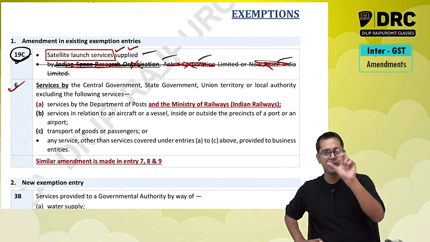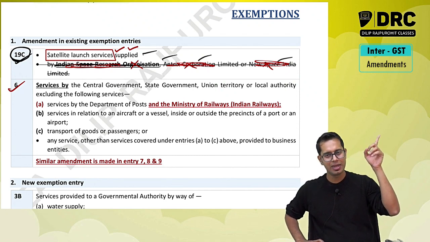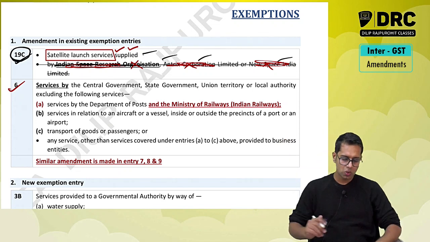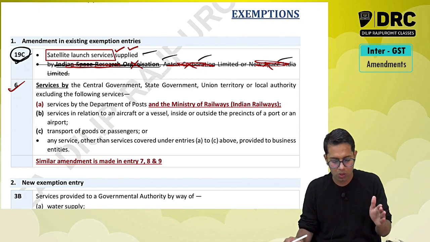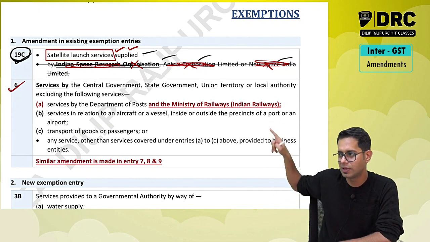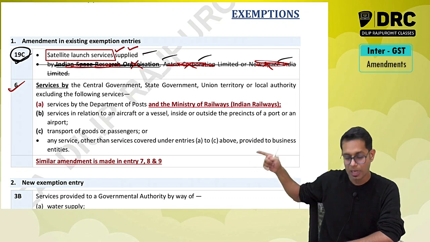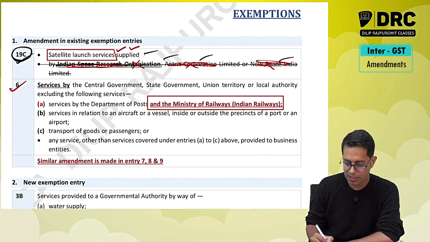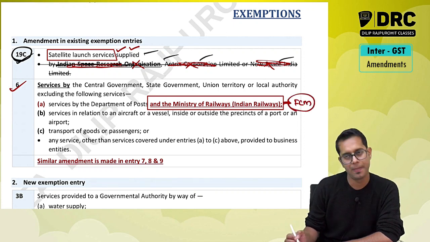Now you remember that the Ministry of Railway or Indian Railway point we studied in the RCM topic. Similar amendments have also been made under exemptions. Normally, services given by central government, state government, local authority, union territory are exempt, excluding the following services. In this exclusion, they have added one more item, which is Indian Railway. Services given by Indian Railway are now taxable, and taxable under forward charge mechanism.